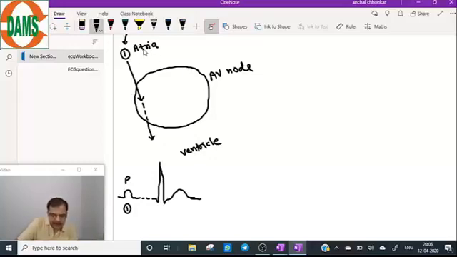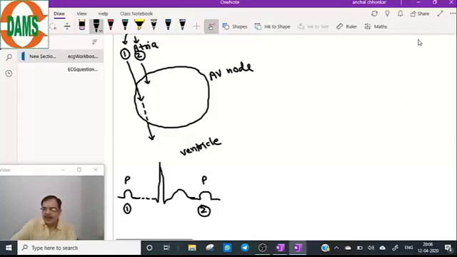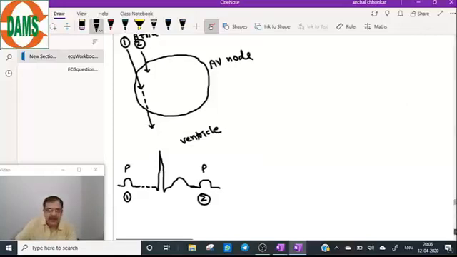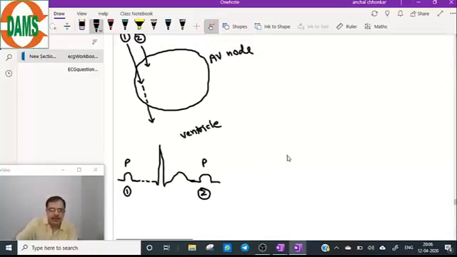Look at the number 2 impulse. Number 2. So the number 2 impulse will enter the AV node, number 2 cardiac cycle.